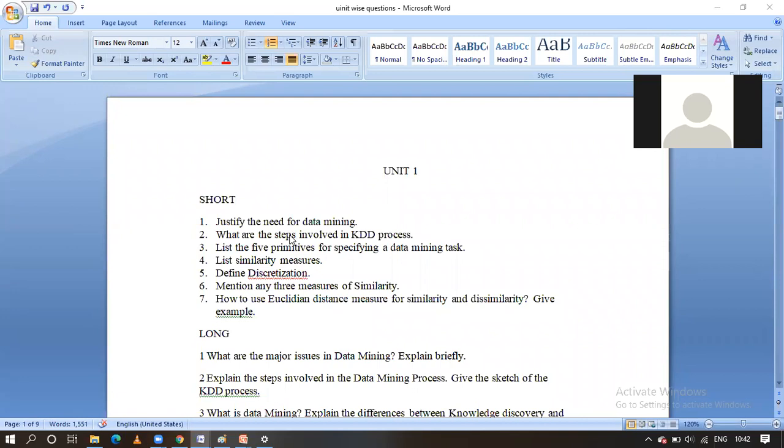Should be interactive one. What are the steps involved in the KDD process? This is the very important question, guys. Everybody has to read this question. They have asked it in the 2 marks as well as 4 marks. This is the repeated question. You have to concentrate on this first unit, guys. What is meant by KDD, guys? What is meant by KDD?